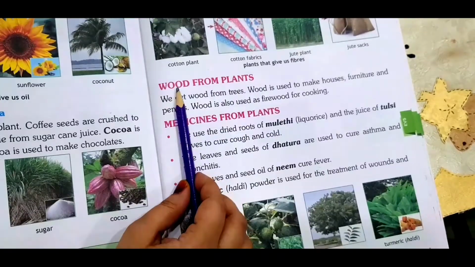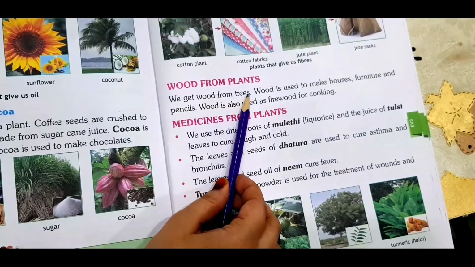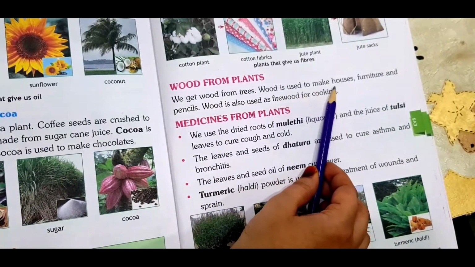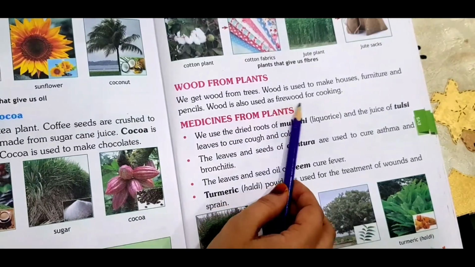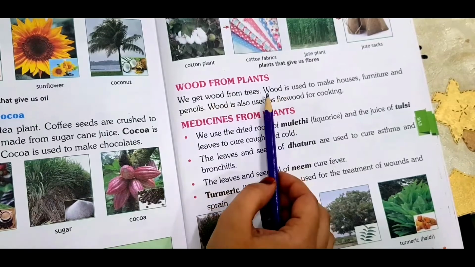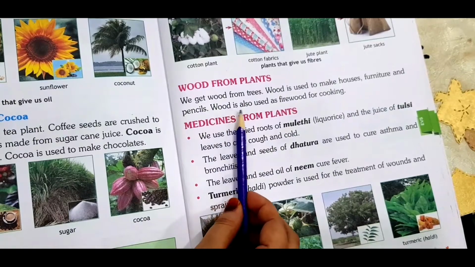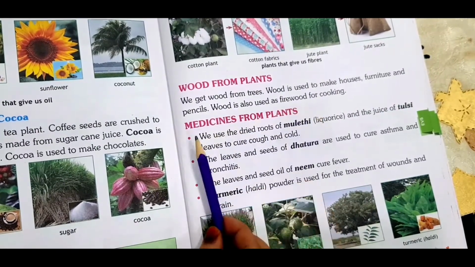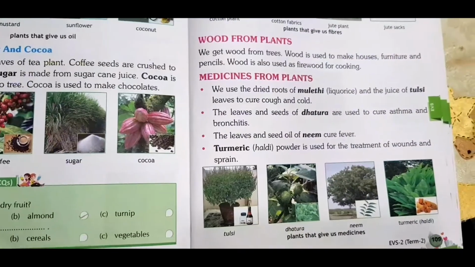Alright, so now wood from plants. We get wood from trees. Wood is used to make houses, furniture and pencils. Wood is also used as firewood for cooking. Okay children, so we also get wood from plants, and it is used for many purposes.